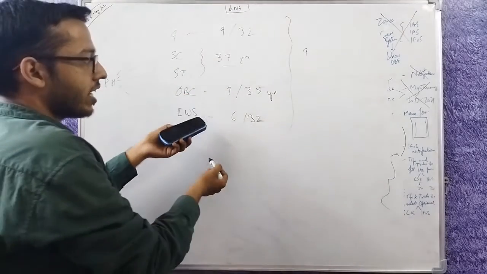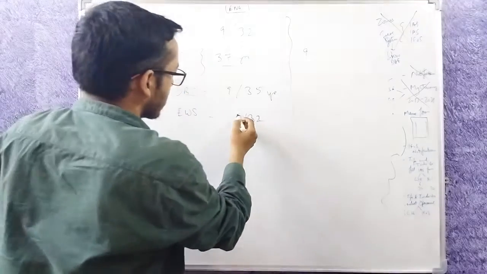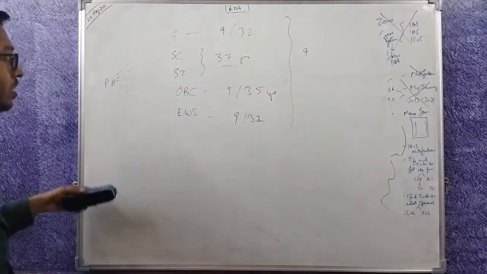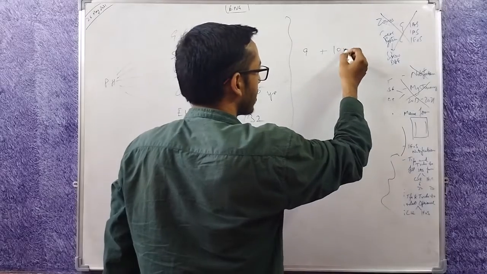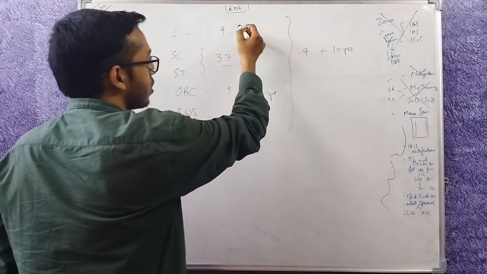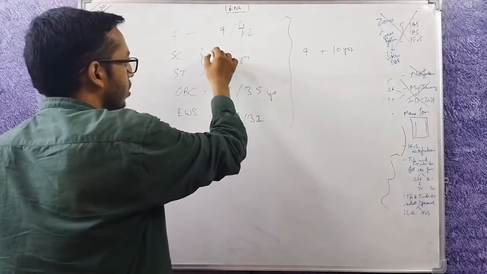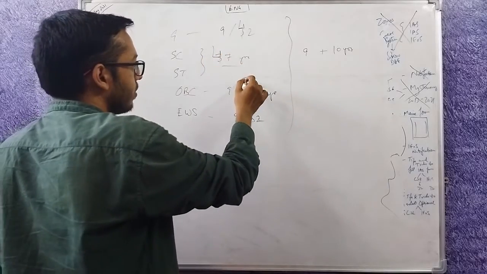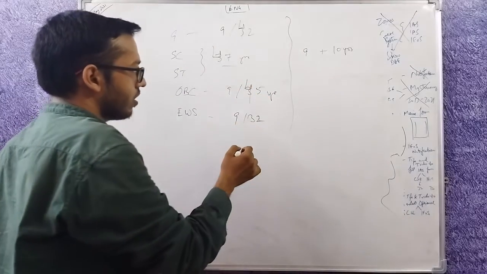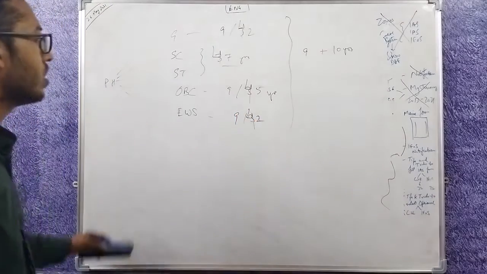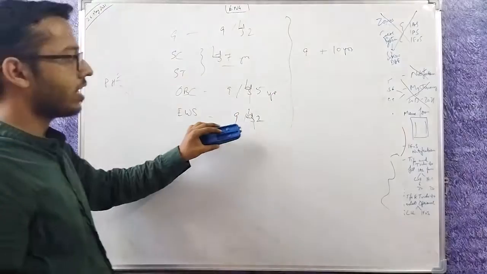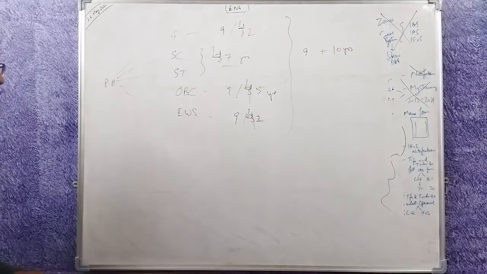Here there are already 9 attempts. Also, age relaxation will be 10 years. So instead of 32, it will be 42. For 37, it will be 47. For 35, it will be 45. For 32, it will be 42. So a physically handicapped person will get 9 attempts or 42, whichever is earlier.